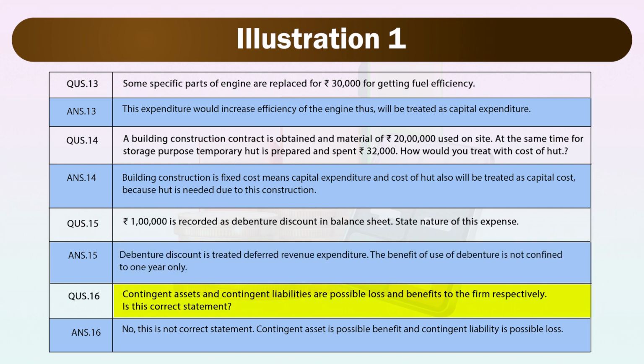Next is contingent assets and contingent liabilities are possible loss and benefit to the firm respectively. Is this correct statement? Here the answer is no, this is not correct statement. Contingent asset is possible benefit and contingent liability is possible loss.